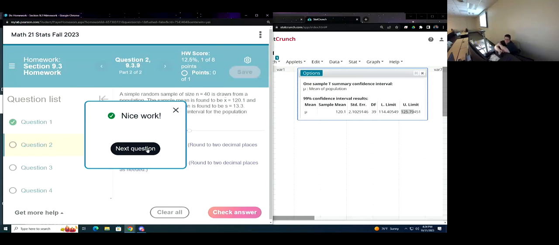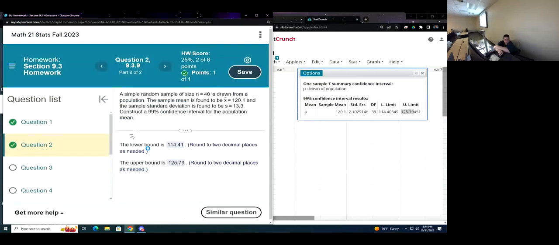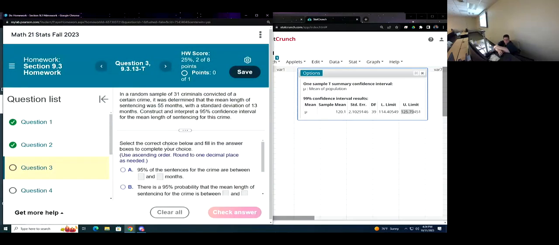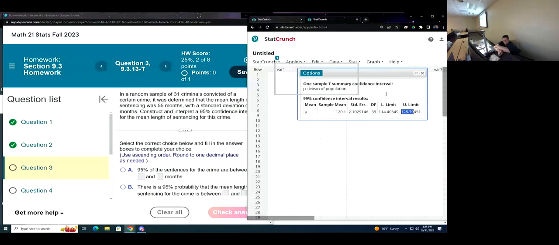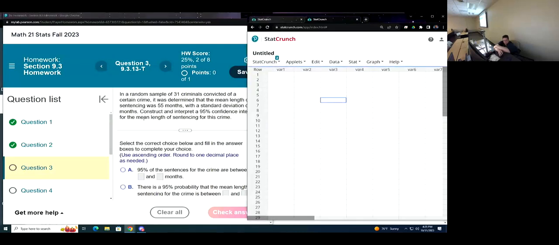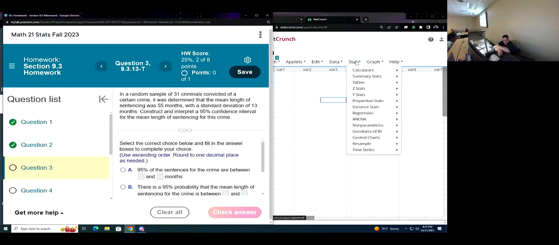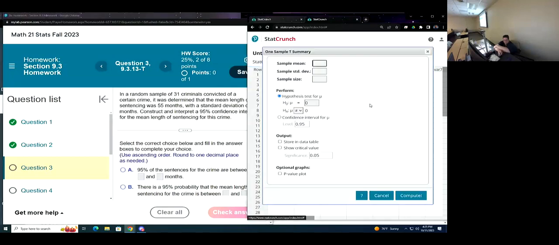These are many of the kind of things we're doing in here. It says in a random sample of 31 criminals convicted of a certain crime, it was determined that the mean length of sentencing was 55 months with a standard deviation of 13 months. Construct and interpret a 95% confidence interval for the mean length of sentencing for this crime. All right, so it's mean. So we're doing stats and t-stats. One sample, we don't have data, so we're going to use summary again.